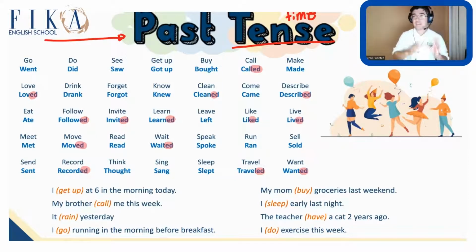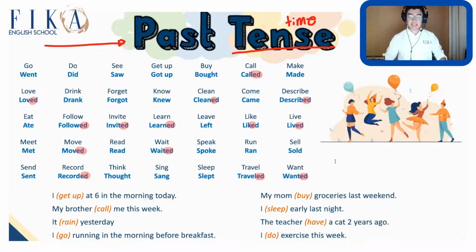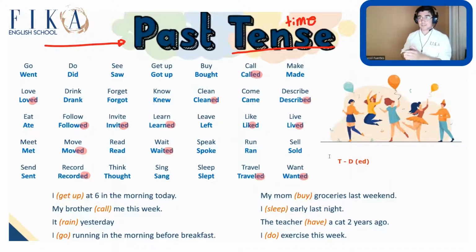Well, for that, we have a very simple rule. And the rule is this. If the verb ends with a T or a D, the pronunciation of that is going to be with the -ed. All right, so think about it like this. If the verb that you want to pronounce ends with a TED or a DED, for example, we are going to use the color green for this. For example, invited, waited,